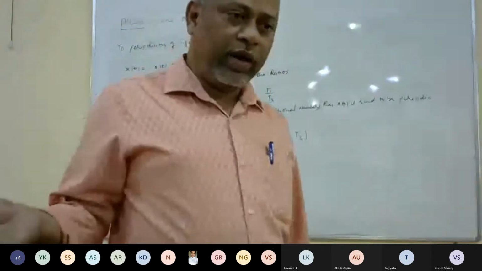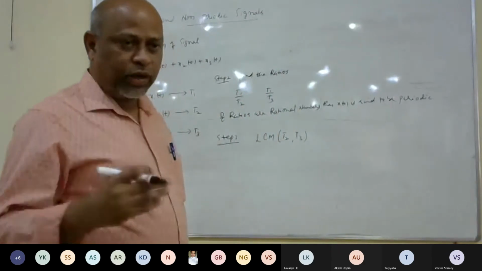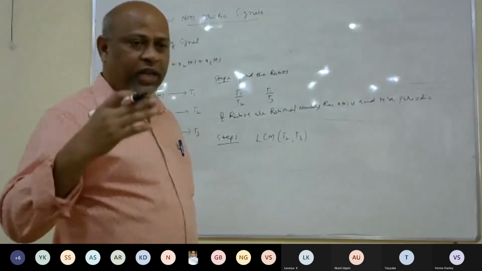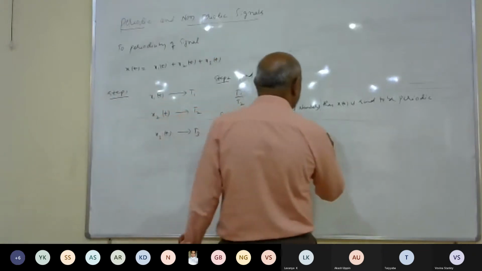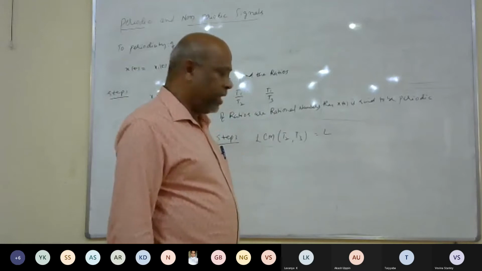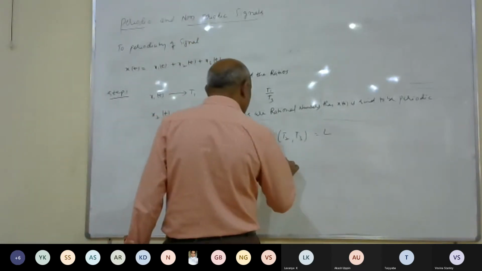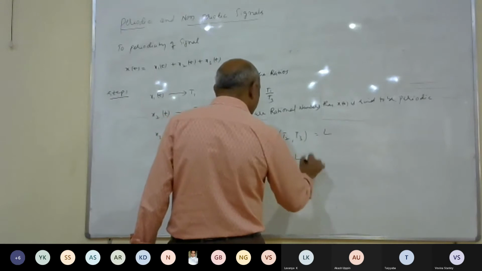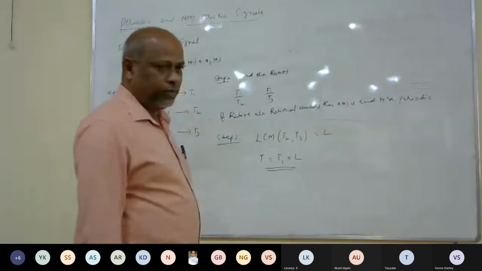The ratios are T1 by T2 and T1 by T3, so the denominators are T2 and T3. Find out the LCM and take this LCM value as L. Then the fundamental period is capital T equal to T1 into L.